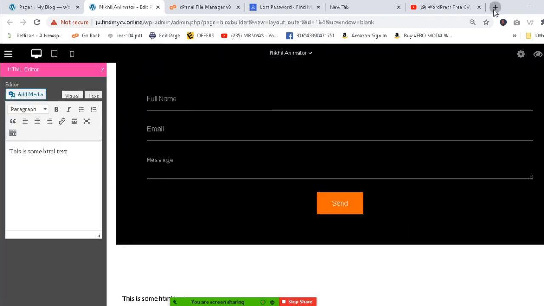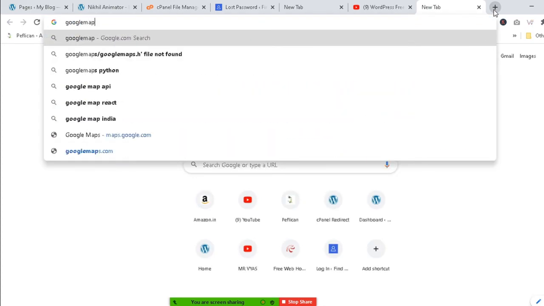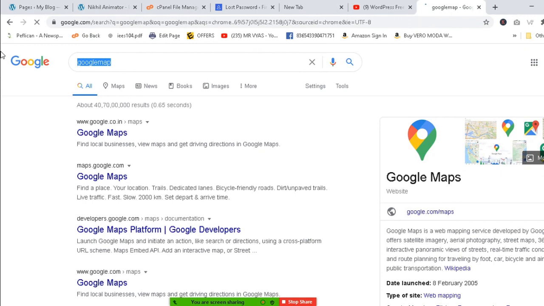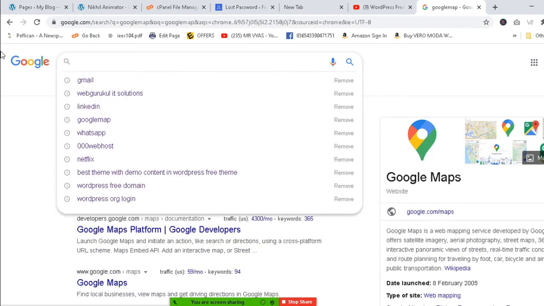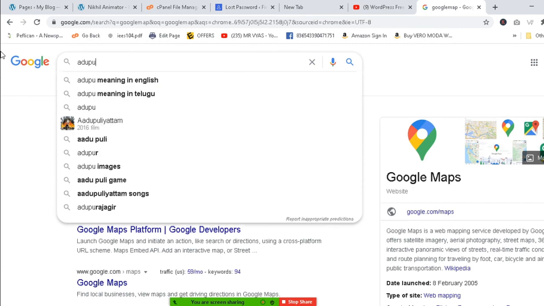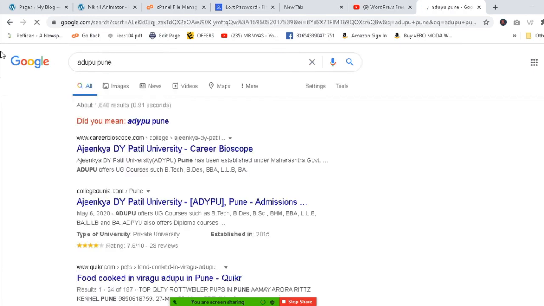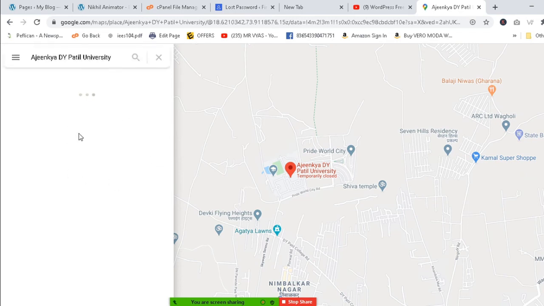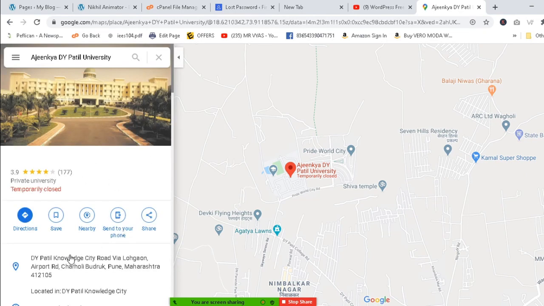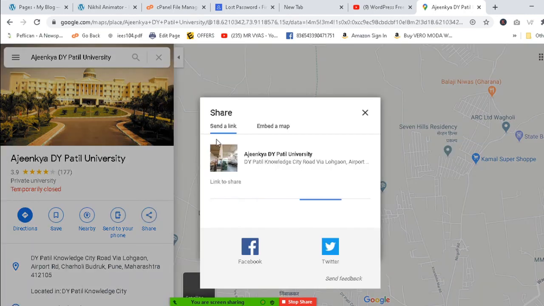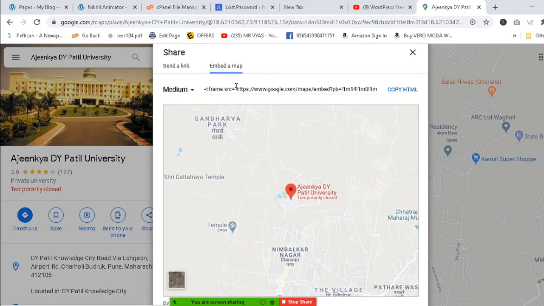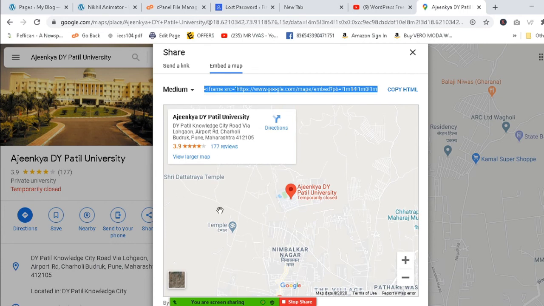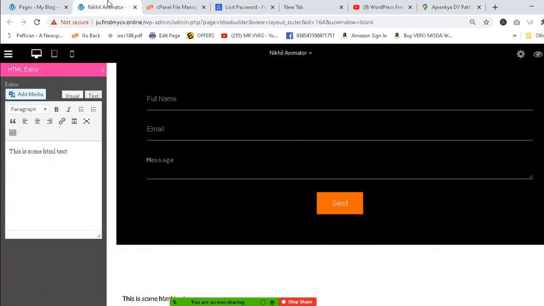Okay, now go to Google Maps, whatever your location is there. So this is the Google Map. If you click here, you can find this section, and in this section you can find Share. In the Share section you can find Embed, this embed button. How to add the Google Map, in this theme I can upload one more video.